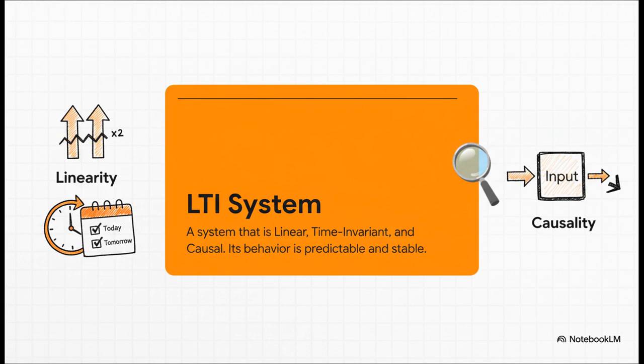First, it's linear. That just means if you double the input, you double the output. No surprises. Second, it's time-invariant, meaning it works the same way today as it will tomorrow. Its behavior doesn't change. And third, it's causal. It can only react to things that have already happened, not the future. These three rules give us our predictable starting point.